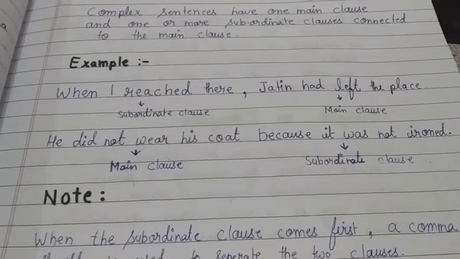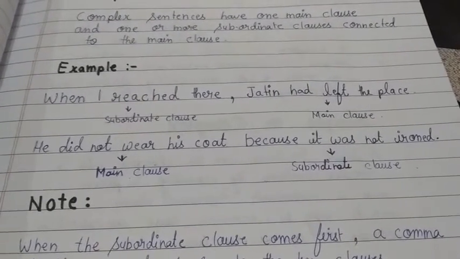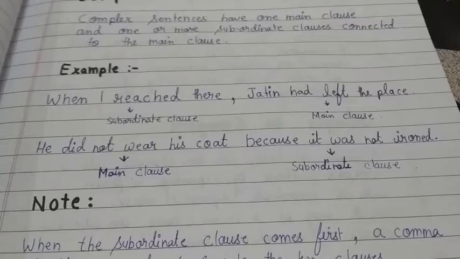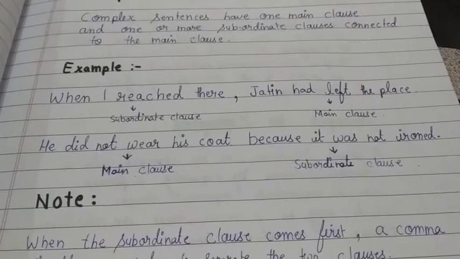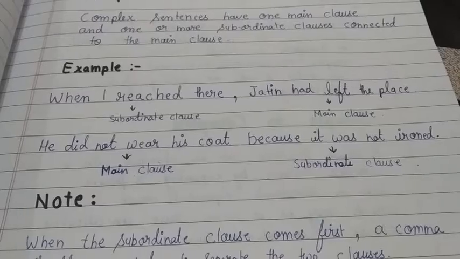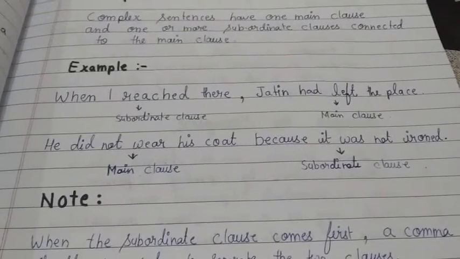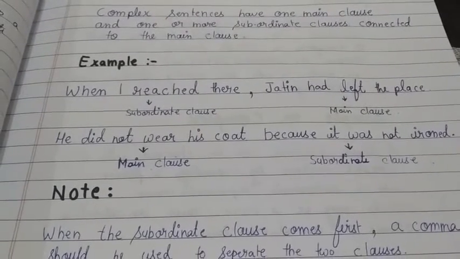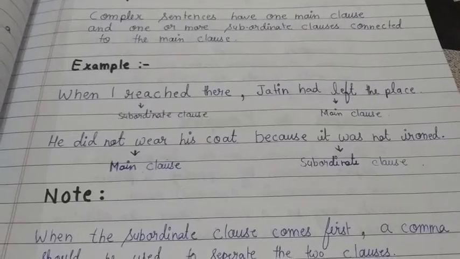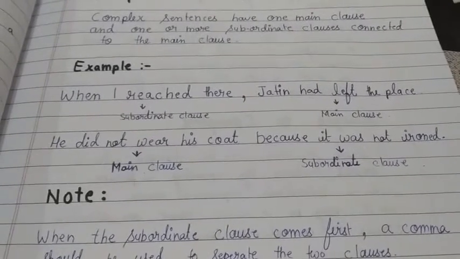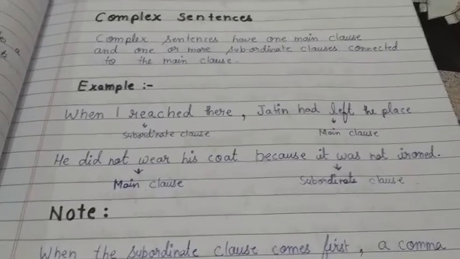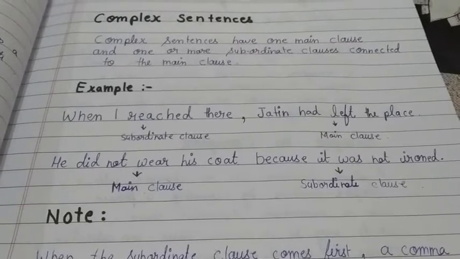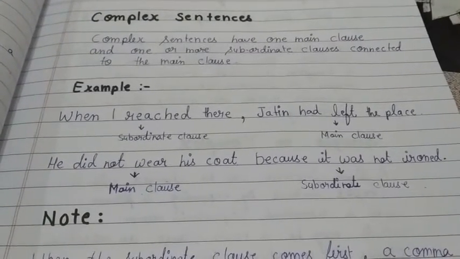What will it be termed as? Main clause. Okay. Now when we talk about this one, because it was not ironed, this is what? This is a subordinate clause because it cannot stand alone on its own. And this sentence is not providing full information, right? In the first sentence, the subject is also present, he, right or not? So that is why the first sentence will be the main clause and the other is the subordinate clause. When we join both, it becomes a complex sentence. Why? Because in a complex sentence, both clauses are present: main clause also and subordinate clause also.